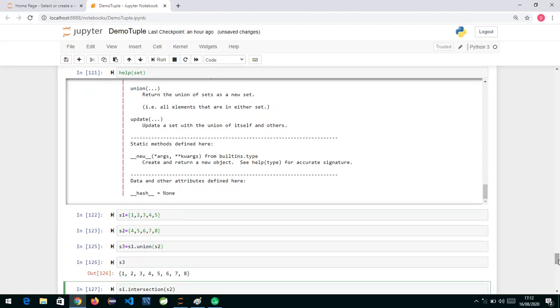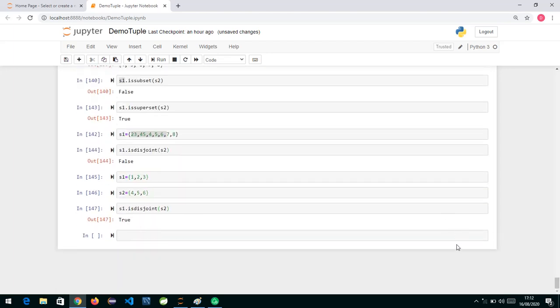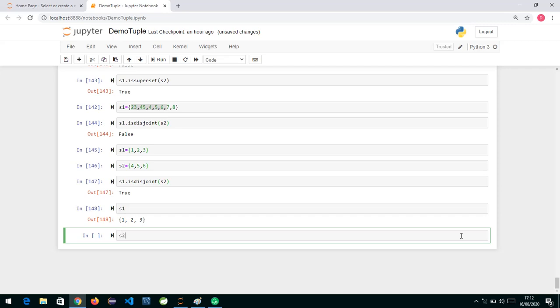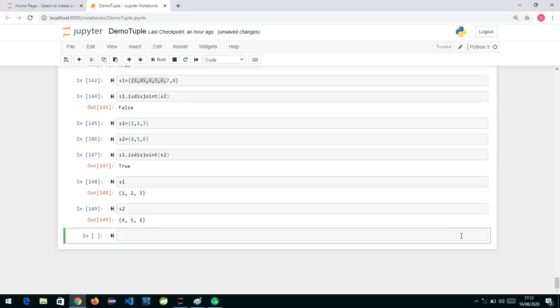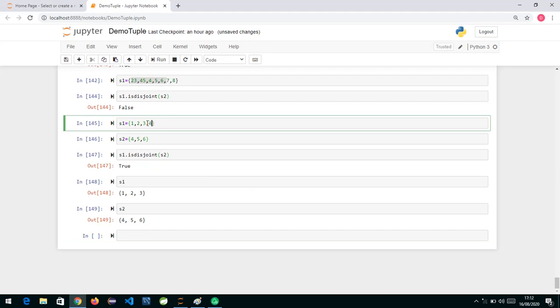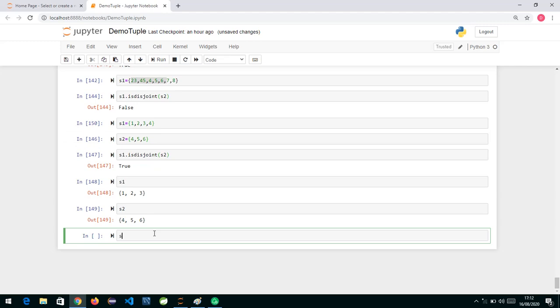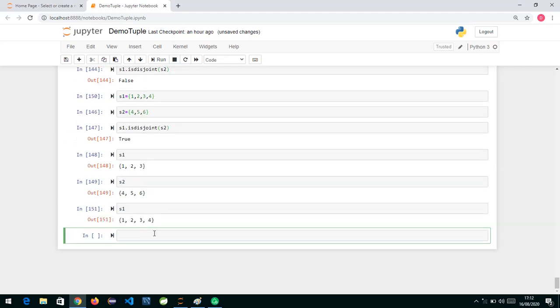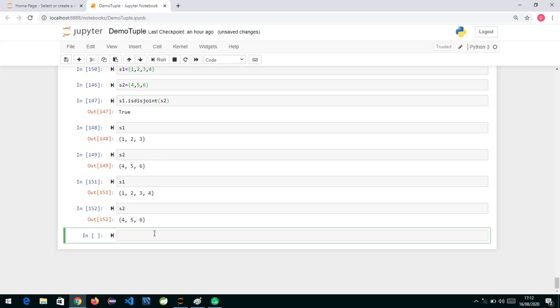So we'll move down over here. This is my S1, this is my S2, nothing is common. I need to put something as common. Suppose I put 4 over here. This is my one common element, I'll just hit this. Now if I show you S1, it has 1, 2, 3, 4, and S2 has one element in common, which is 4.